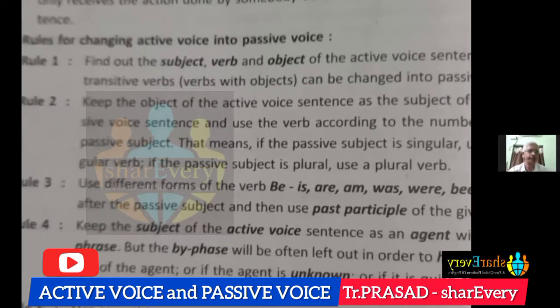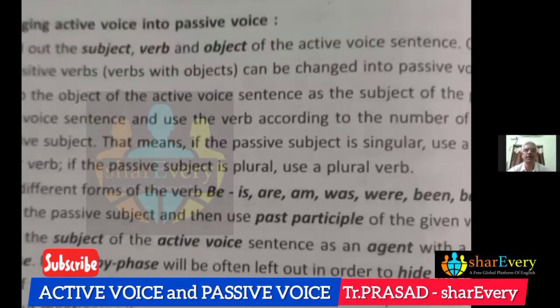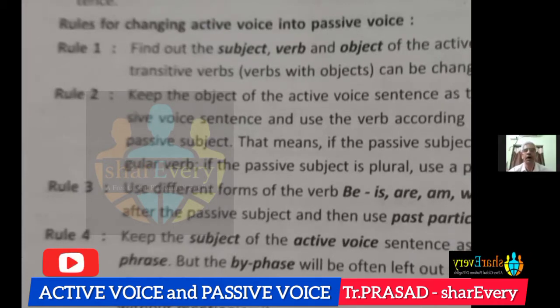Okay, no problem. "We are listened." In the first sentence, we listen. That means if we make it a full sentence, we can say, we listen to music, or we listen to patriotic songs, whatever it may be. Here, "we", which is the subject, is doing the action. Whereas in the second sentence, we are listened.